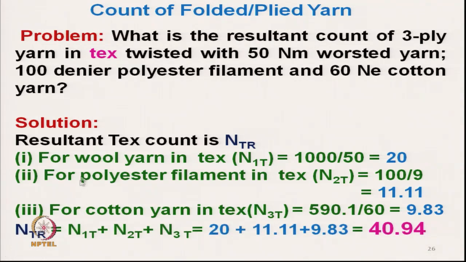The folding formula is for a direct system, as we have converted to a direct system. It is always a good idea to convert to one of the direct systems, because that helps us in simply adding. So 20 tex plus 11.11 tex plus 9.83 tex; if we add together, it comes out to be 40.94 tex. That is the required count. This type of problem is always faced in the industry, and we can simply calculate it. This is the answer.